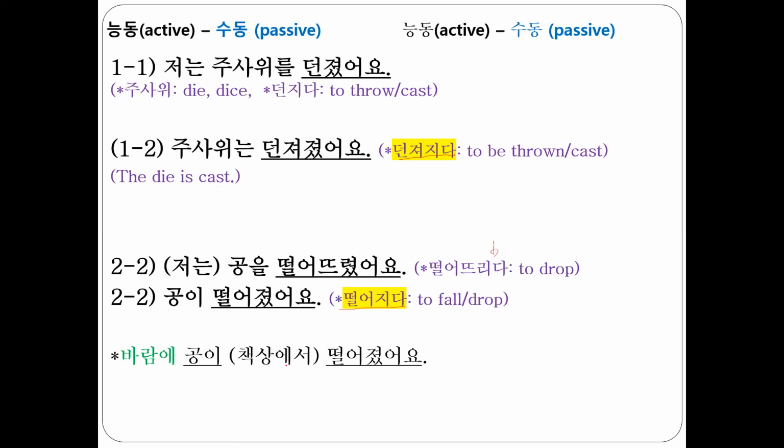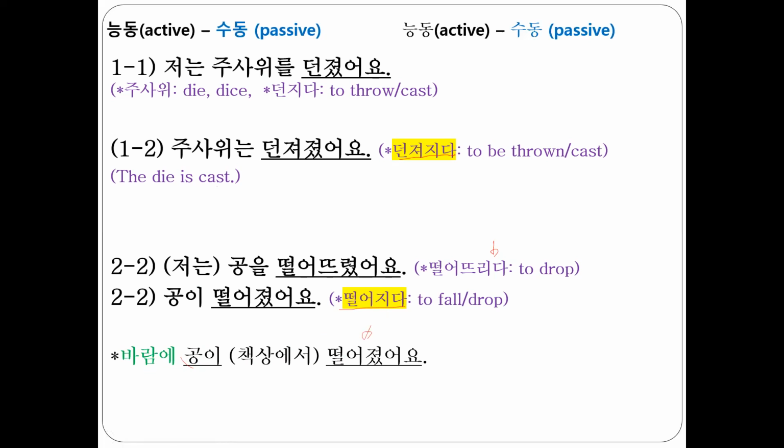바람에 공이 책상에서 떨어졌어요. 자, a ball dropped from a desk because of wind, or a ball was fallen from a desk by the wind. So you can translate 떨어지다 either as passive stance or just as it is.